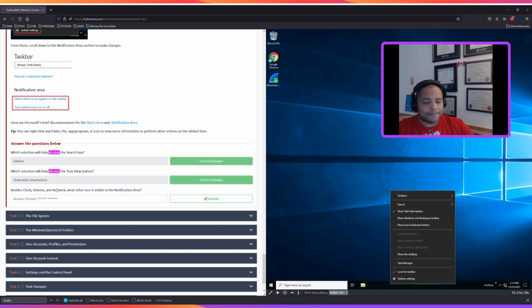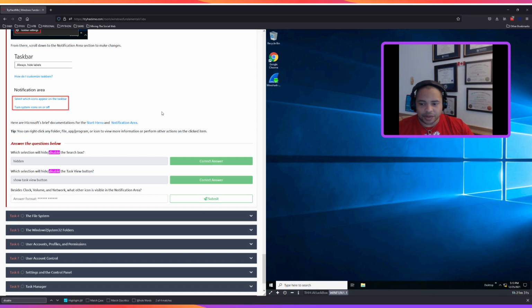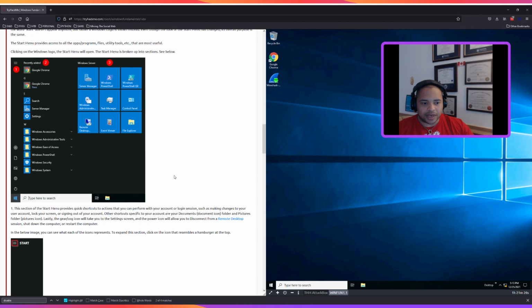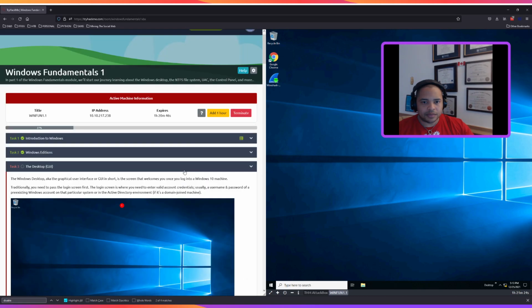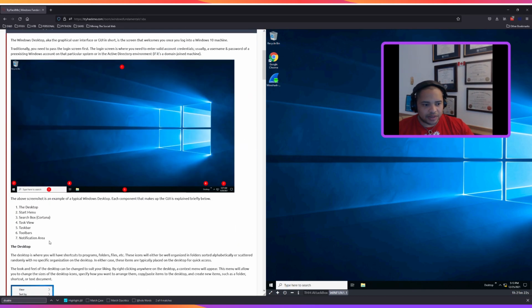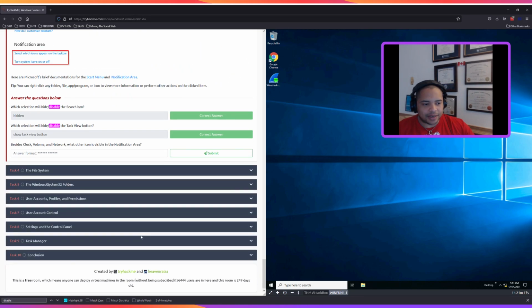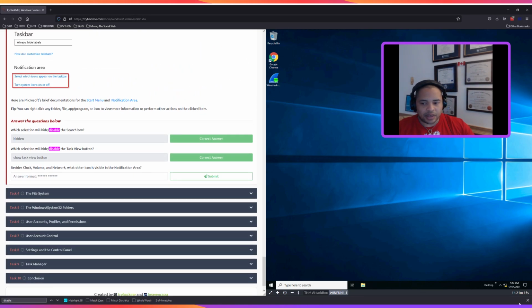So besides clock, volume, network, what other icon is visible in the notification area? The notification area, as we saw above, is the bottom right hand side, number 7, notification area. So we'll go down there. Clock, all right. Volume, I don't see the volume, so let's see if I can expand some of this out.